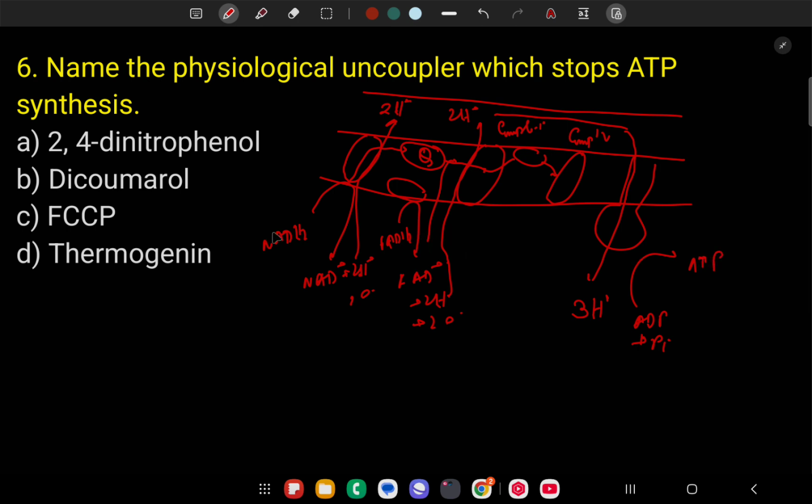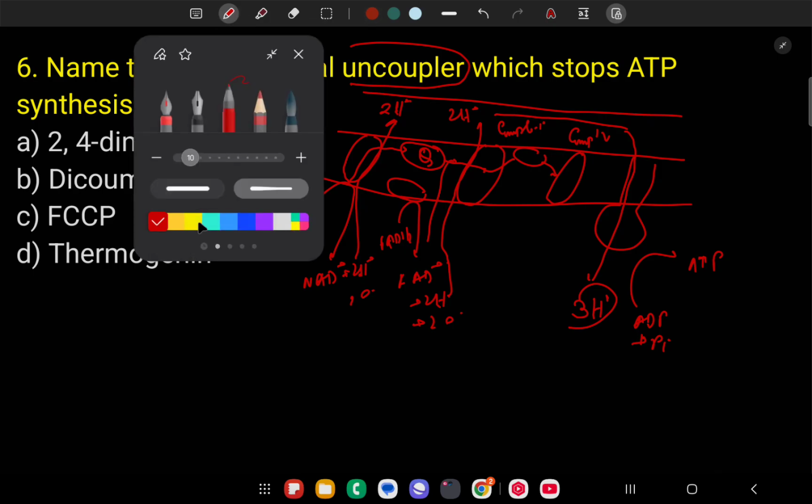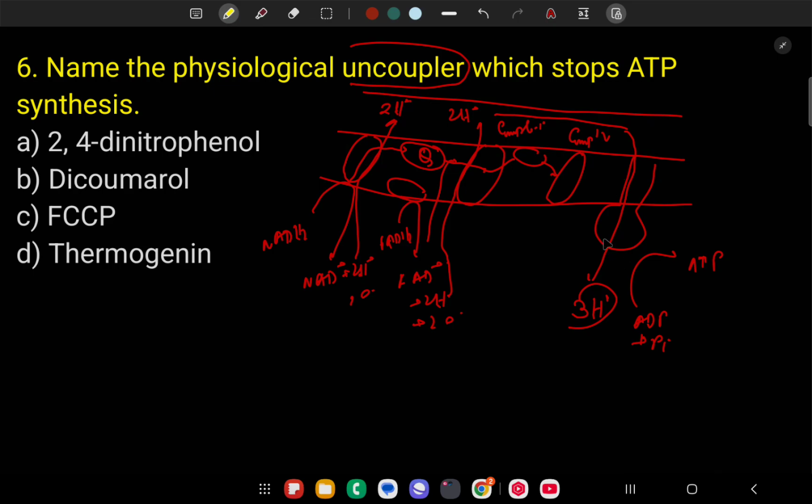Clear? Here this is a normal process, but in the presence of an uncoupler agent, these protons do not transfer through this way, but transfer in some other way, not through this ATP synthase, not this F0F1 complex. So it is called an uncoupler.